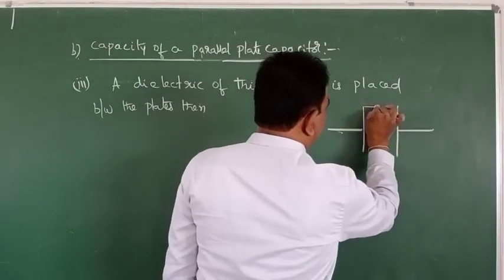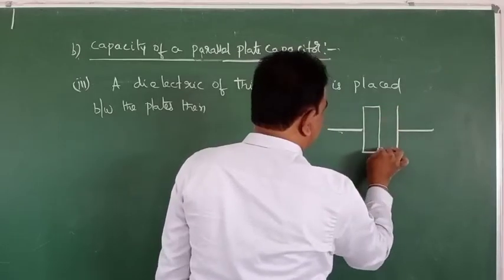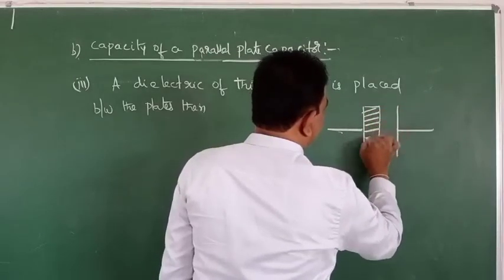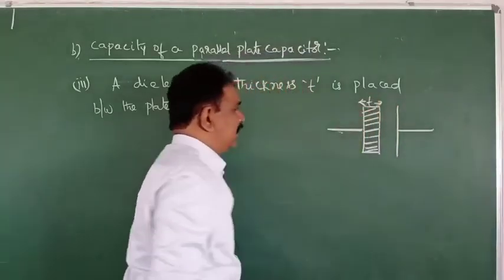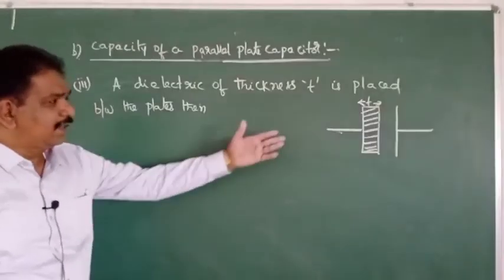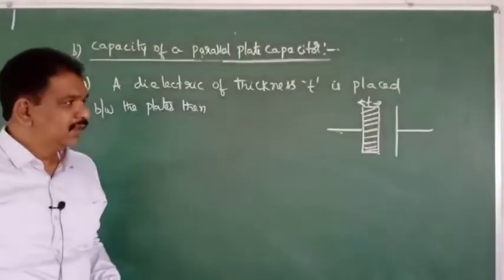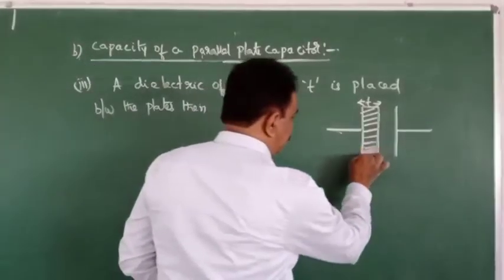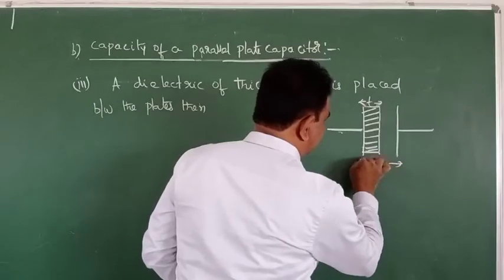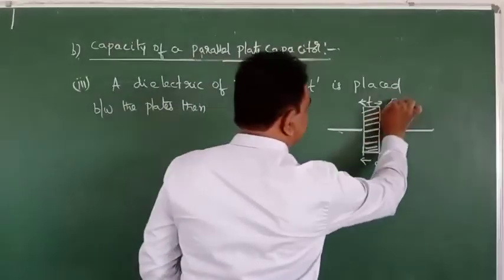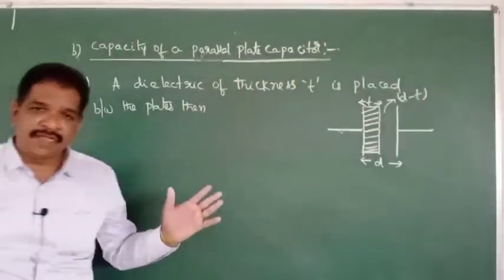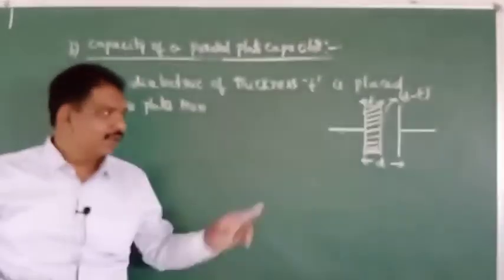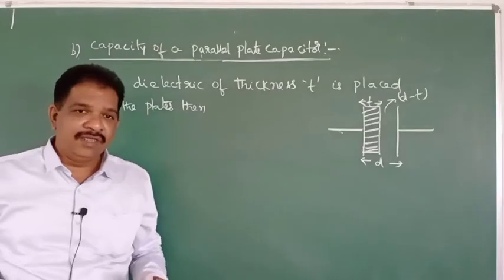Here I kept a dielectric up to here. What is the thickness of the dielectric? T. Dielectric constant is K only. This remaining part, actually this total distance is D. So what is this distance? D minus T part length. Air is there and T part medium is there.